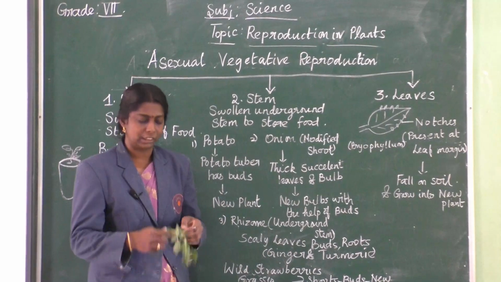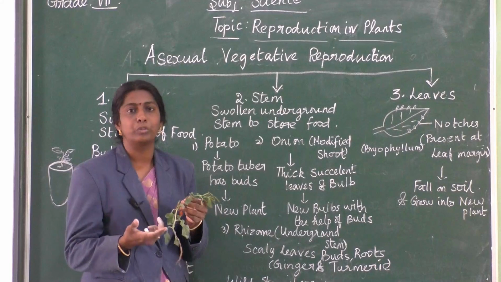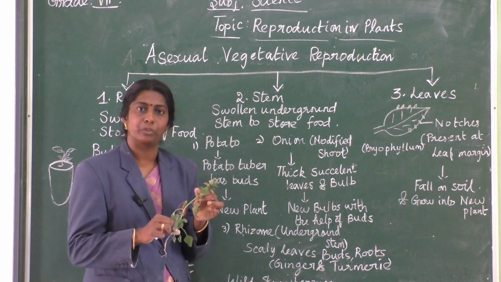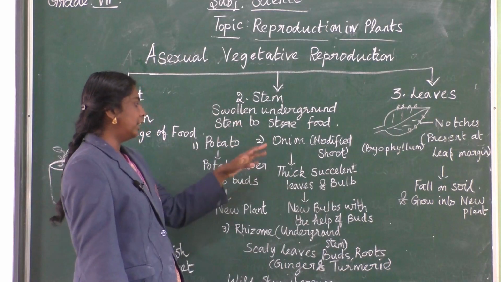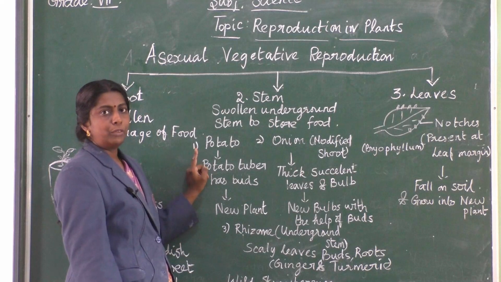Similarly, the stem structure is modified in such a way that it can store food. Okay, so here I have given three examples. First one, about potato, we are going to see.